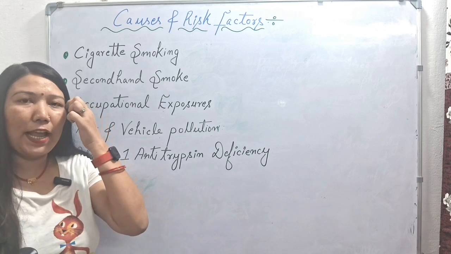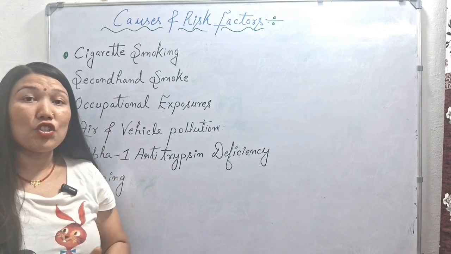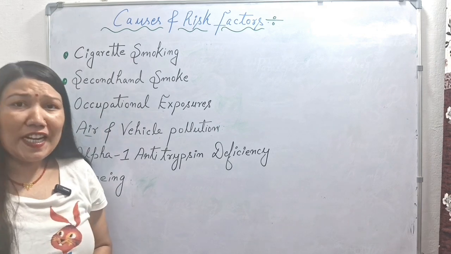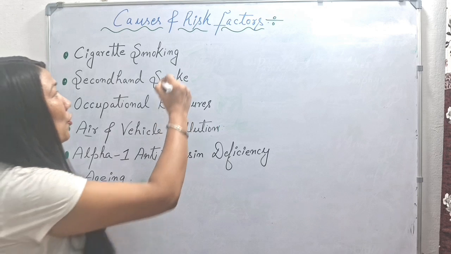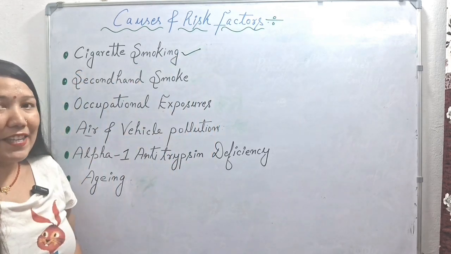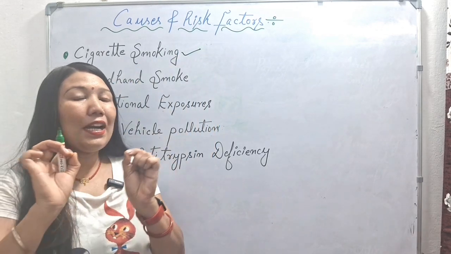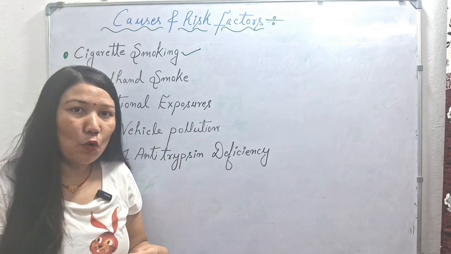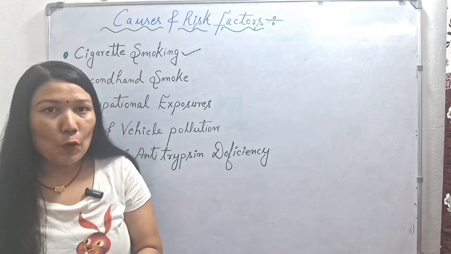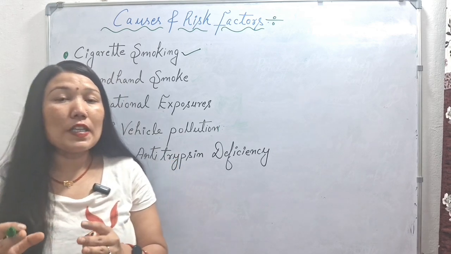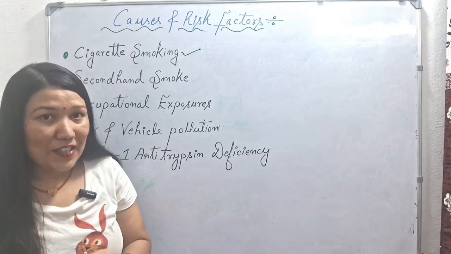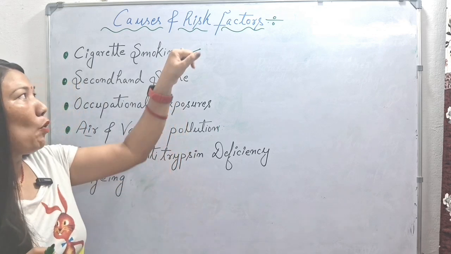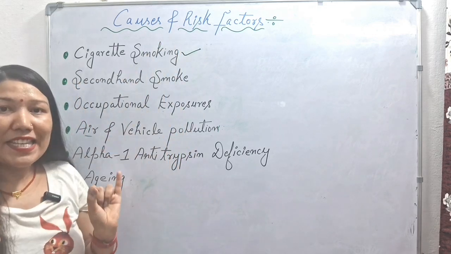Causes and risk factors for the emphysema condition. So what are the etiological factors responsible for causing emphysema? Number one, we have cigarette smoking. Cigarette smoking is the most common, most important, and number one cause for emphysema. People who are actively smoking, like cigar smoke, tobacco smoke, or any type of pipe smoke, will suffer from emphysema, because smoke contains harmful chemicals like nicotine, which will irritate and inflame our respiratory system.